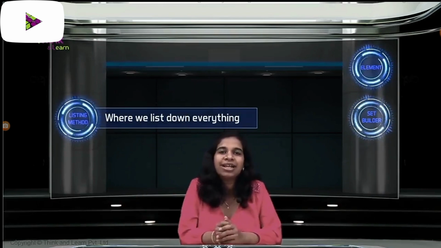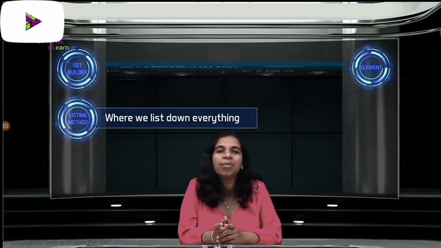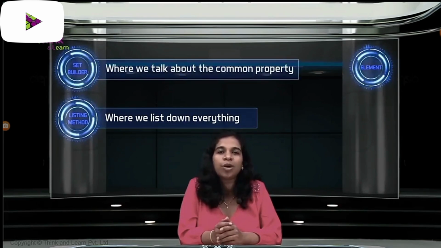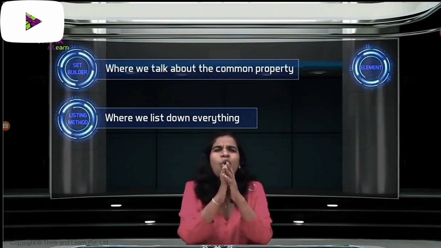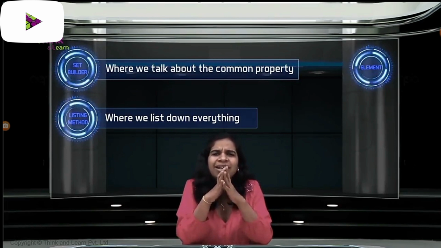So we've seen two ways here, right? The first way where we list down everything is called the listing or the roster method. We'll put it up there. And the second form is called the set builder method, where we talk about the common property. Seems like we should always use the set builder form, right? Listing is far more tedious and time consuming.